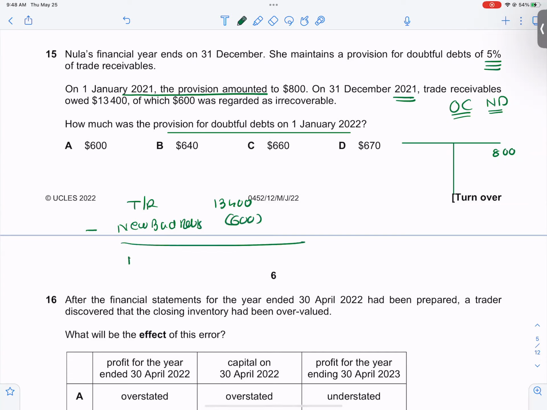Provision is always created as a percentage of your NTR. So what is your NTR? Your NTR is 13,400 minus 600. It is 12,800. Okay. So from 13,400 minus 600, NTR is 12,800, into 5% is 640. So the provision on the last date is 640. The correct answer is option B.